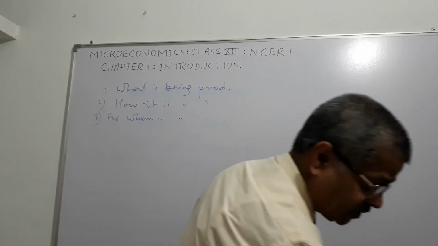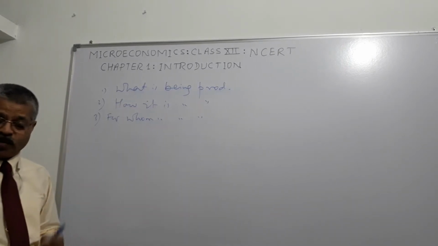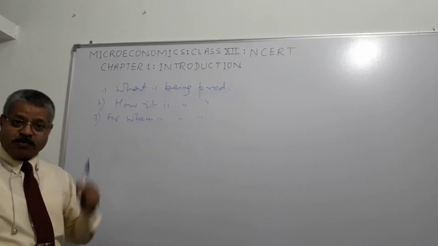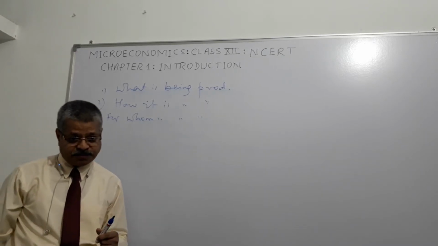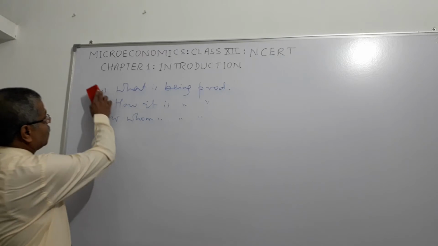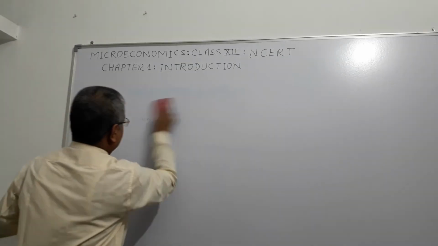So these are the three things which we try to know: what is being produced, how it is being produced, and for whom it is being produced, right? So what happens, since the resources are scarce and we cannot meet all our needs and wants, we need to make a choice.